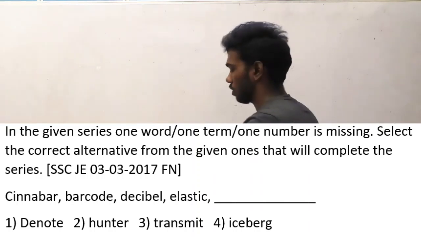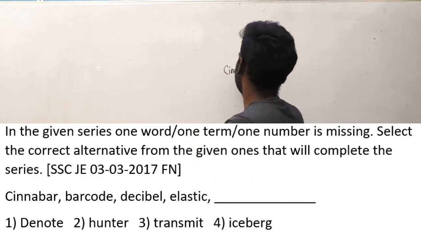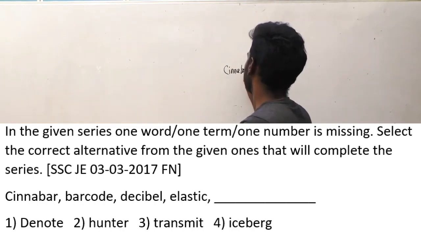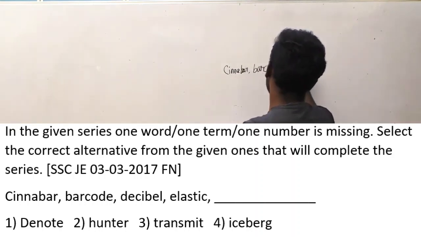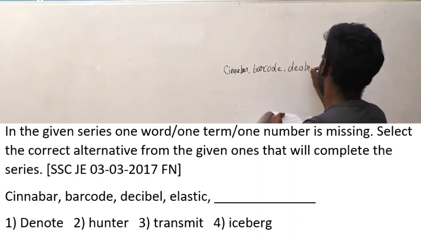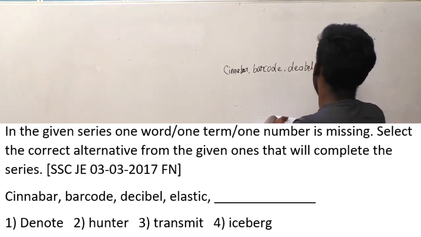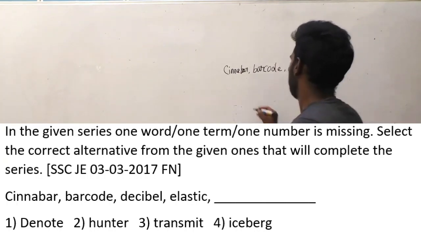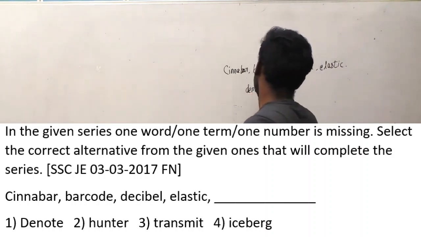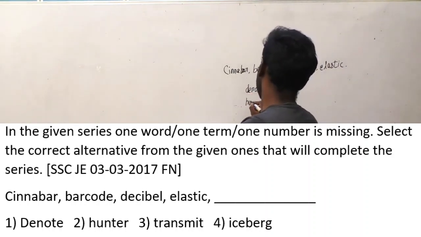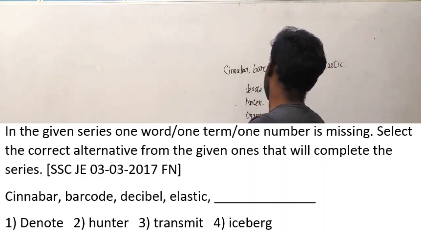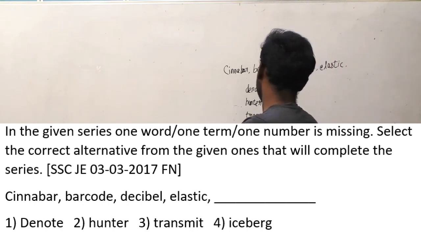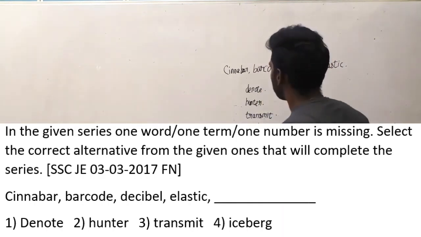Here the first thing alone, cinnabar, write it because this thing is a little bit complicated. Cinnabar, barcode, decibel, elastic. Answer options: denote, hunter, transmit, iceberg.